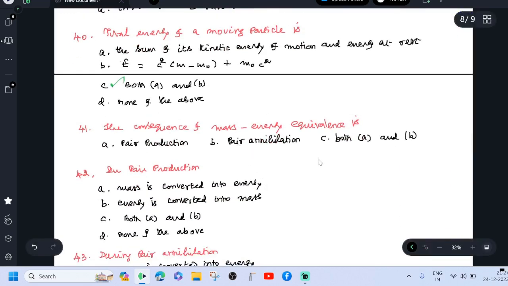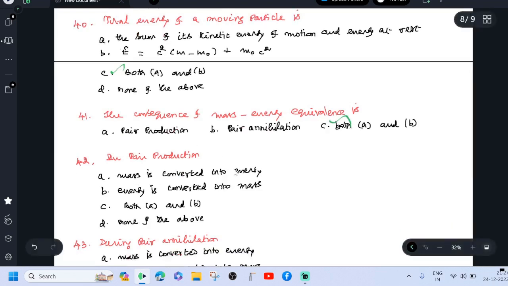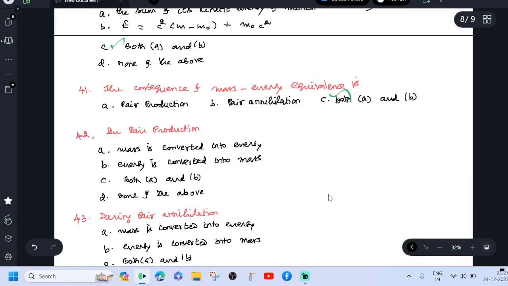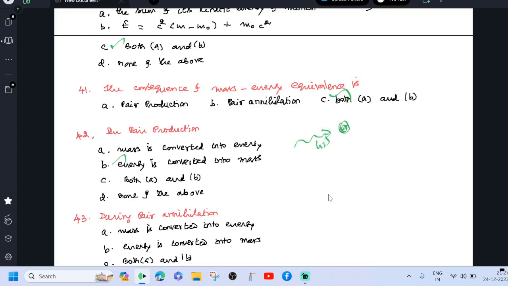The consequence of mass energy equivalence is pair production and pair annihilation. Therefore, the answer is both A and B. In pair production, energy is converted into mass. Option B is correct. Suppose an electromagnetic radiation is approaching a charged nucleus, a particle, say an electron, and its antiparticle, the positron, are generated. Here, energy is converted into mass.